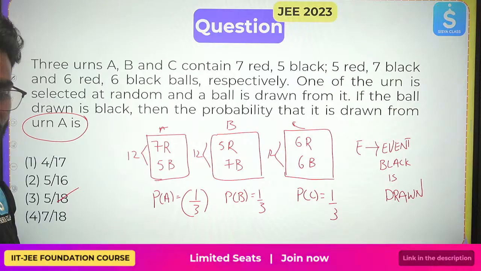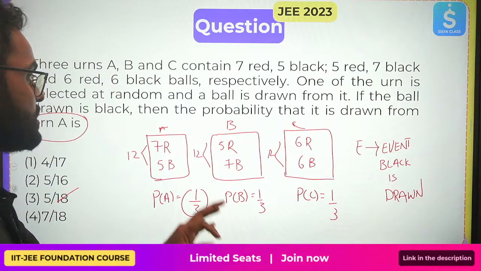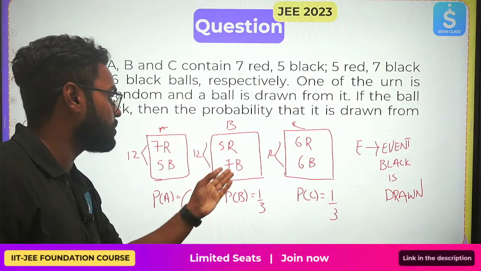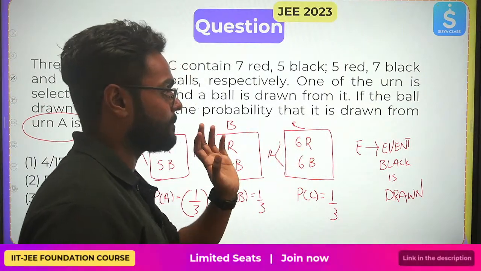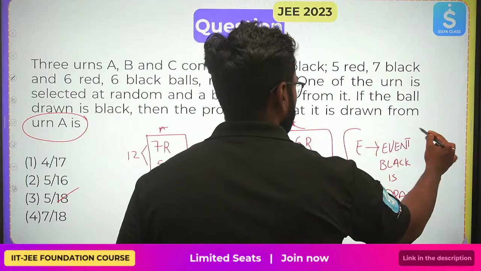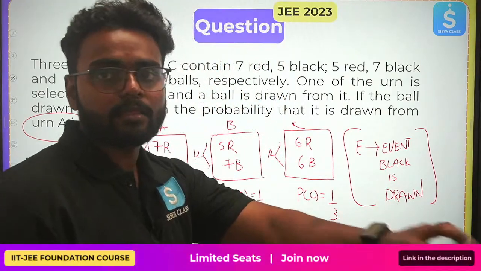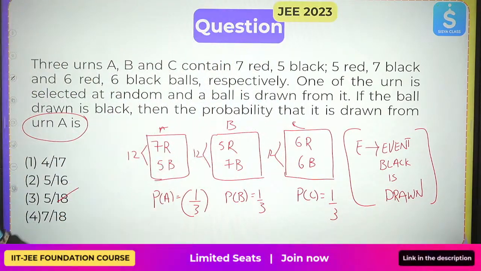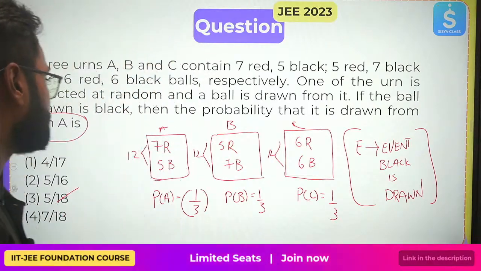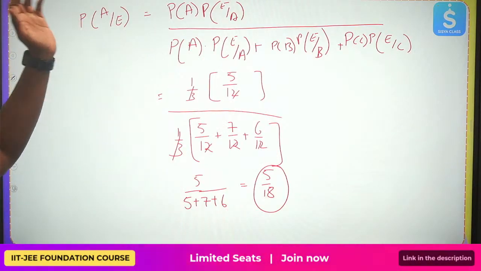Understood? We have just considered all 3 cases: in the first case we have 7 red balls and 5 black balls, then 5 red balls and 7 black balls, and 6 red balls and 6 black balls. I have considered an event E, which is drawing the black ball. He just asked us whether the black ball belongs to urn A. For that, I have applied the Bayes theorem.